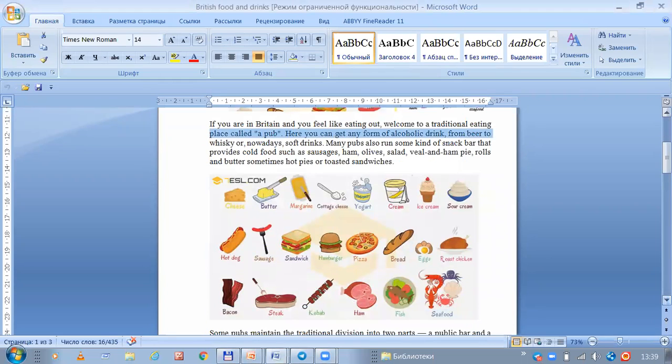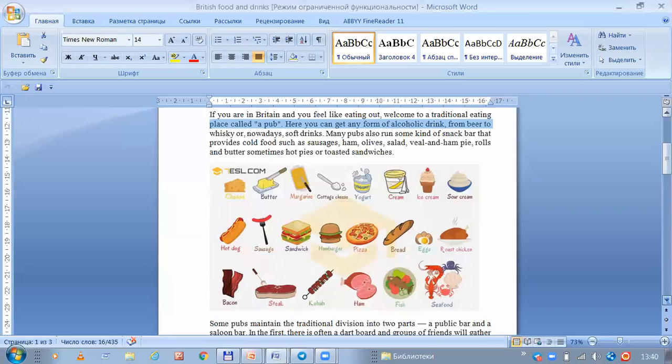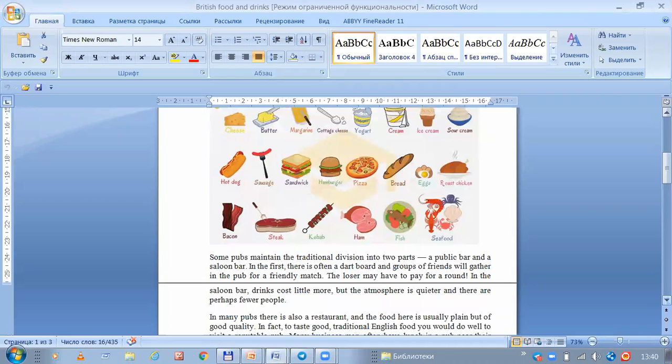Yes, in this picture you can see a wide variety of food, most of which are familiar to us. Bacon, hot dog, sausage, steak, sandwich, hamburger, pizza, kebab, ham, bread, eggs, roast chicken, seafood, fish, sour cream, ice cream, yogurt, cottage cheese, margarine, butter, and cheese. Some pubs maintain a traditional division into two parts, a public bar and a salon bar.